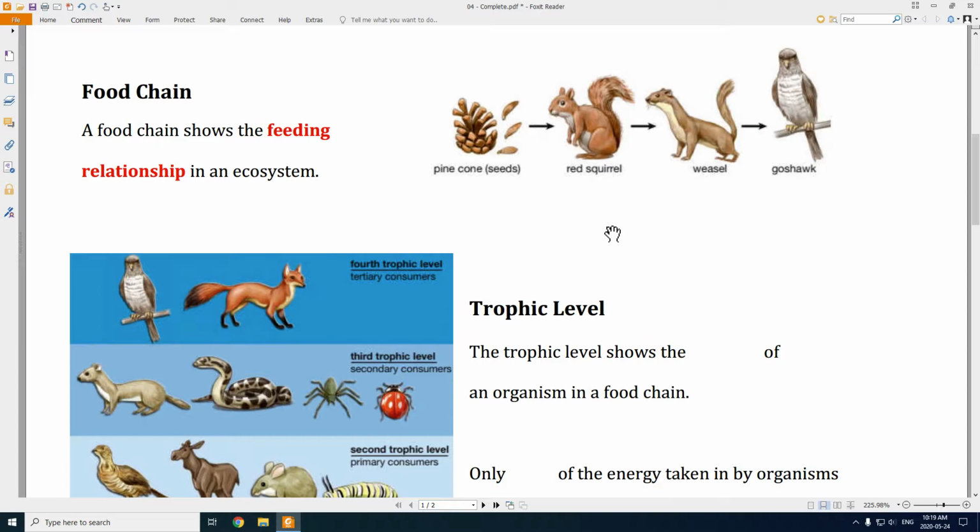Now, this is just a single food chain. In a forest, in an ecosystem, there would be a whole bunch of these different food chains happening at the same time. Right? There's probably something else that eats these pine cone seeds. And there's probably something else that eats the red squirrel, right? So there's actually a bunch of these food chains mixed together. But you can just look at a single chain at a time if you want to.